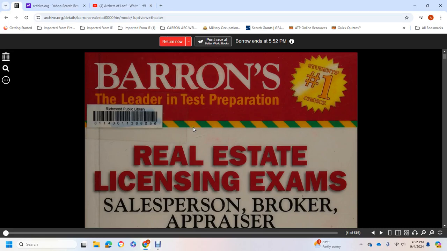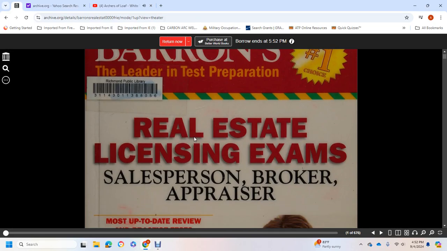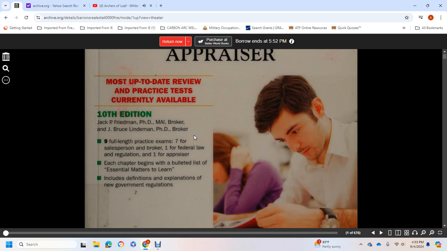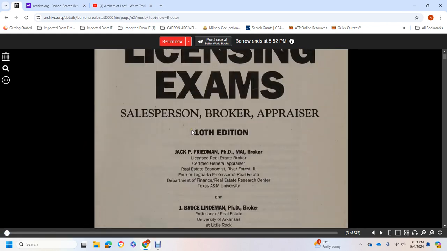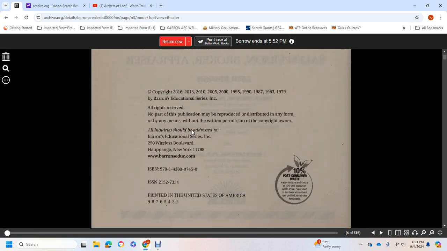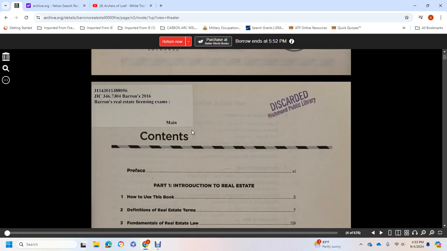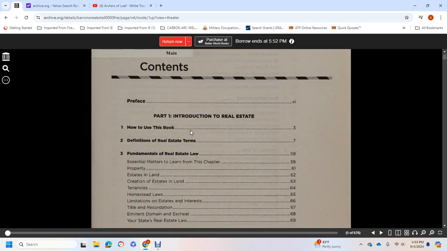Alright, Barron's Real Estate Licensing Exam Salesperson Broker Appraisal, 3rd Edition, Jack P. Friedman, PhD, MAI Broker, and J. Bruce Lindeman, PhD Broker. 10th Edition, 2016 copyright. 1. How to use this book.